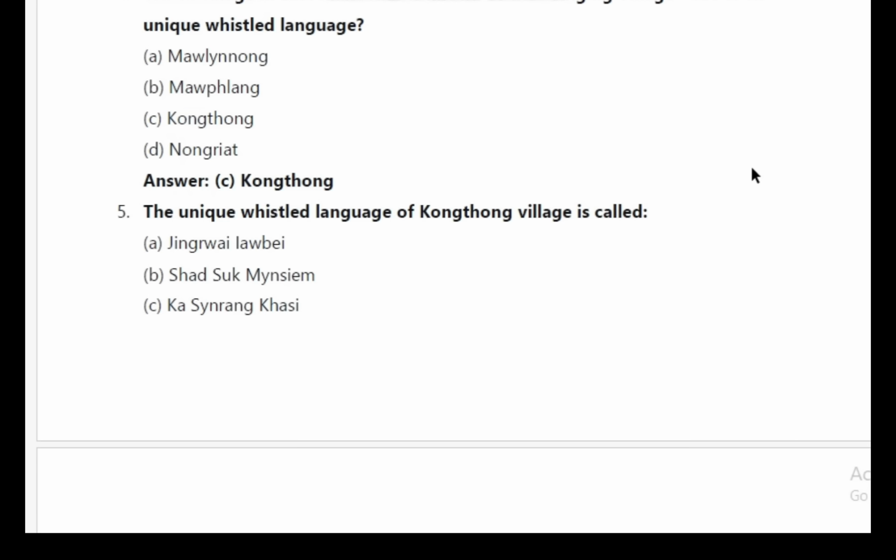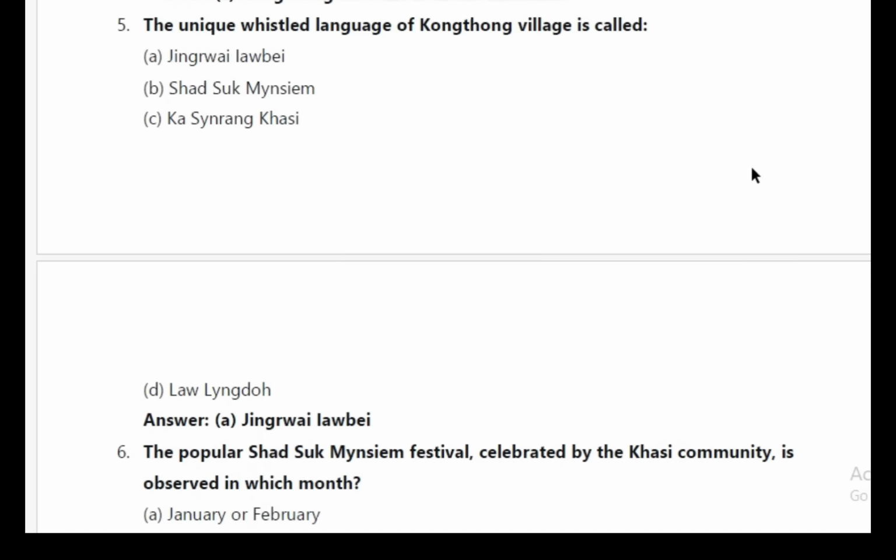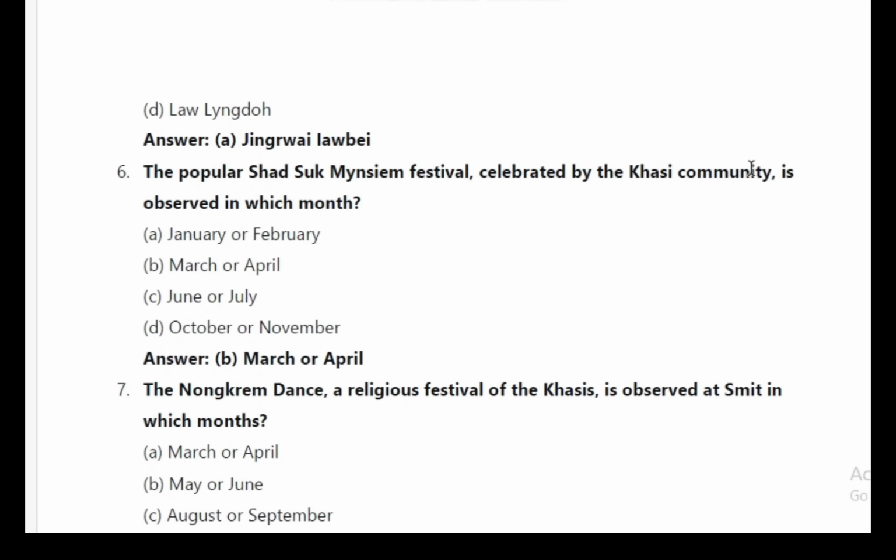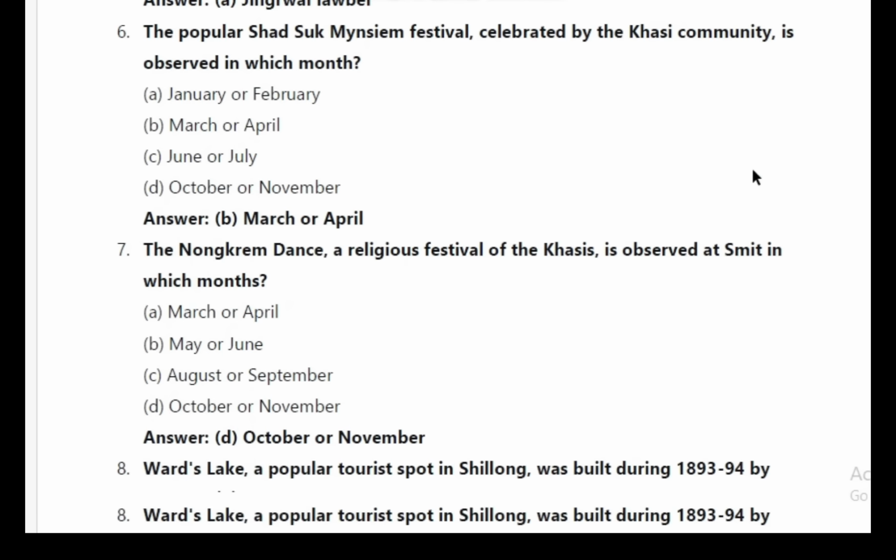5. The unique visual language of Kong Thong village is called? Answer A, Jingroi Yaobei. 6. The popular Shatsukmensem festival celebrated by the Khasi community is observed in which month? Answer B, March or April.